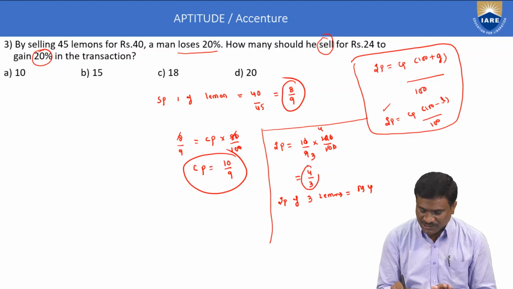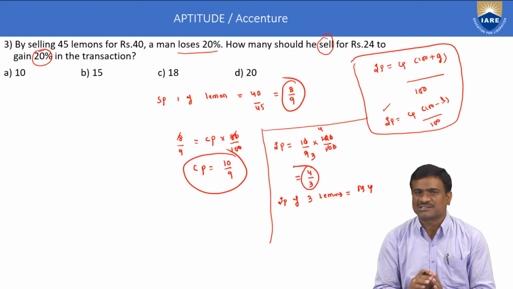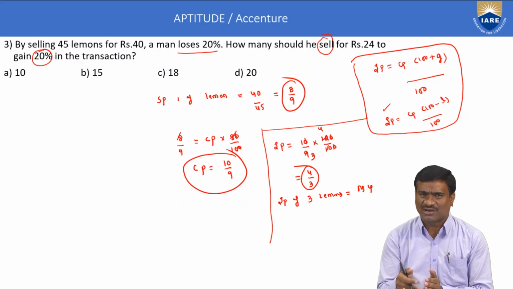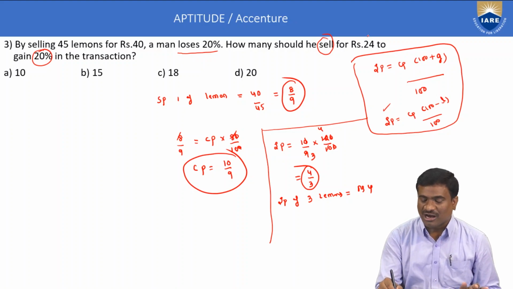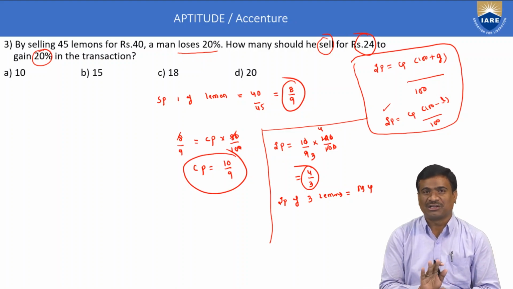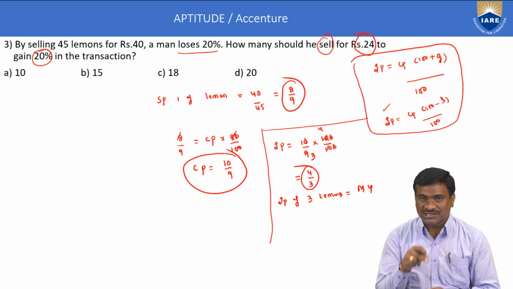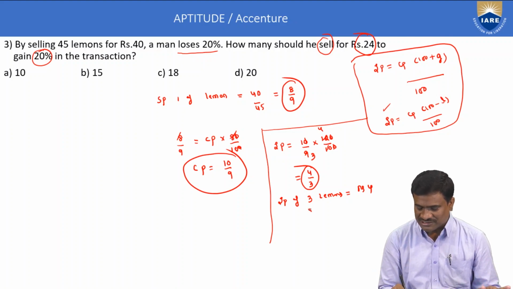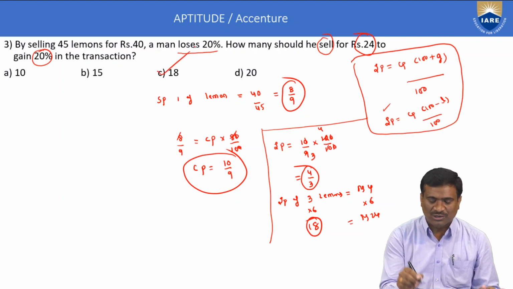In this fraction, the numerator is the amount and the denominator is the number of articles, the number of lemons here. But we want the amount to be 24 rupees. Then the RHS converts into 24 rupees by multiplying by 6. In this equation, the amount is 4 rupees. Convert 4 rupees into 24 rupees by multiplying by 6 on both sides. Here LHS into 6, RHS into 6. Therefore, for amount 24 rupees, the number of lemons is 18. So, option C is correct.